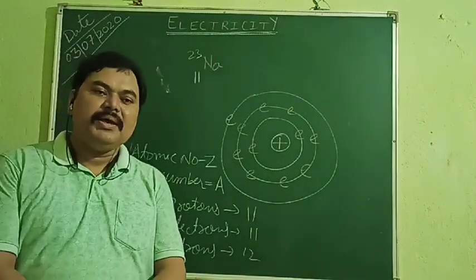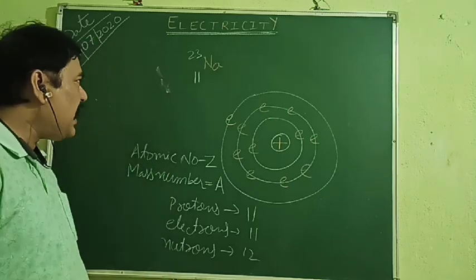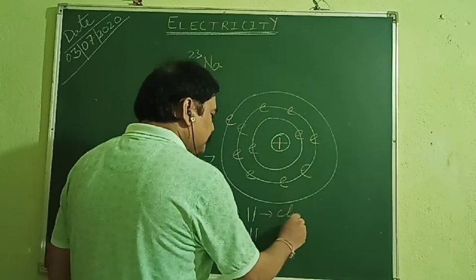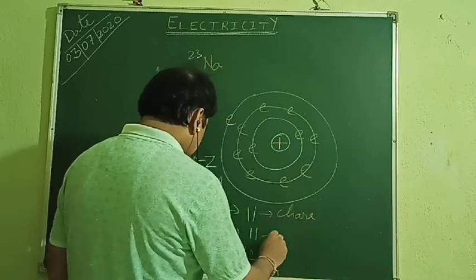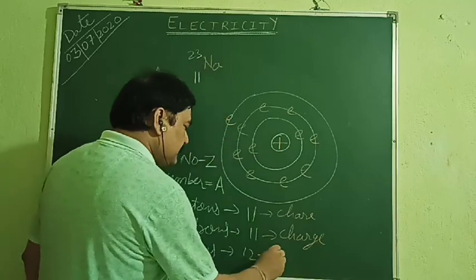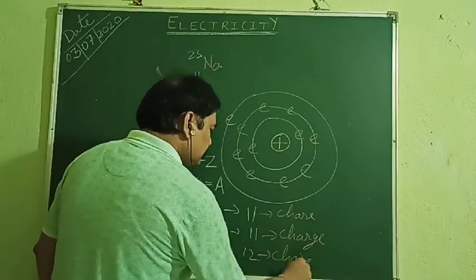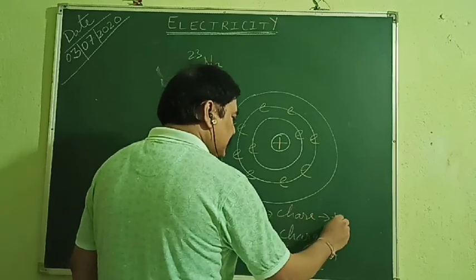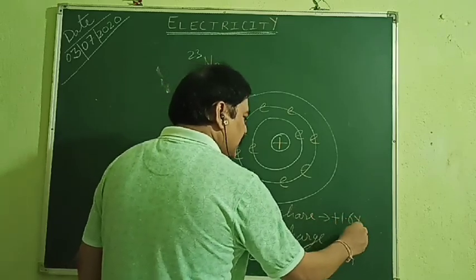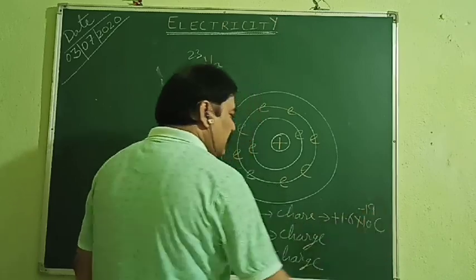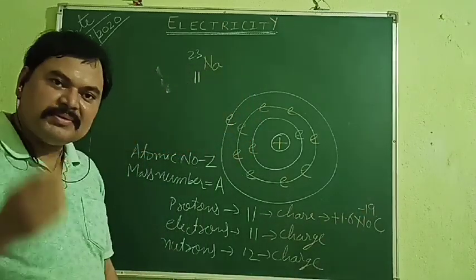Now, let me tell you, the charge on each electron is how much? See, the charge on each proton is plus 1.6 into 10 to the power minus 19 coulomb. Coulomb is the unit of charge.